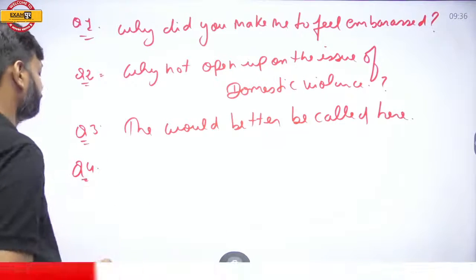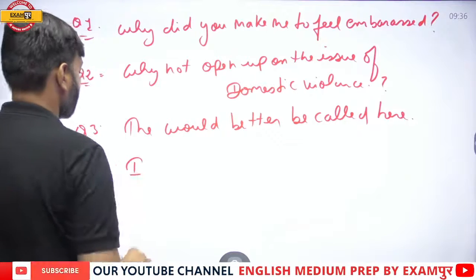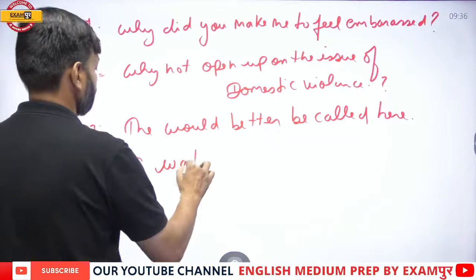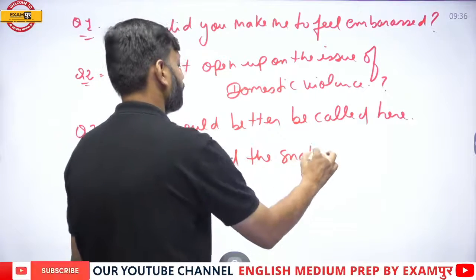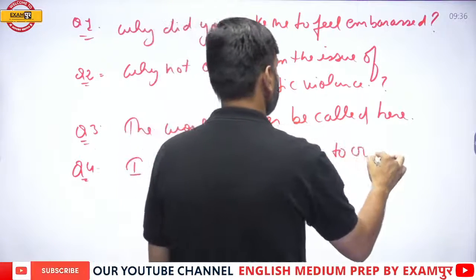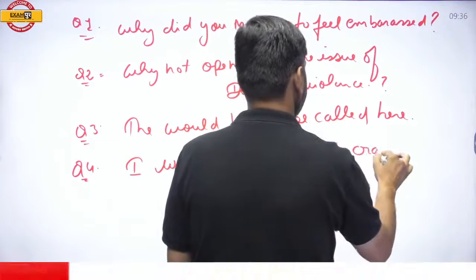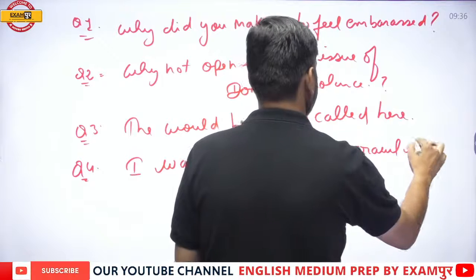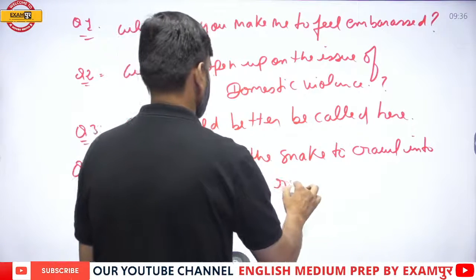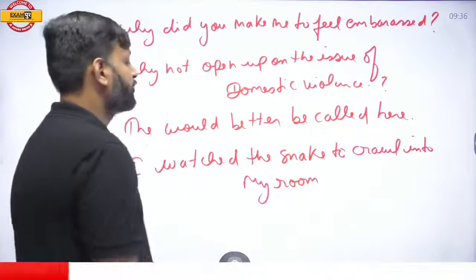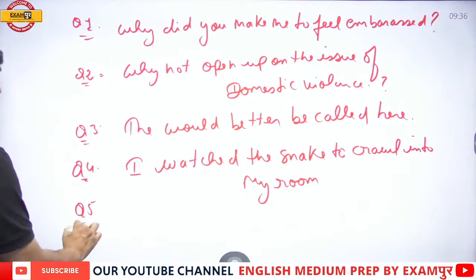Question number 4. I watched the snake to crawl into my room. And question number 5.